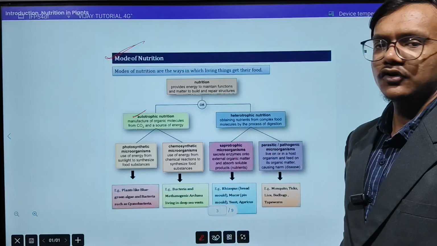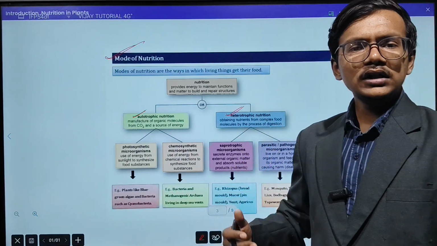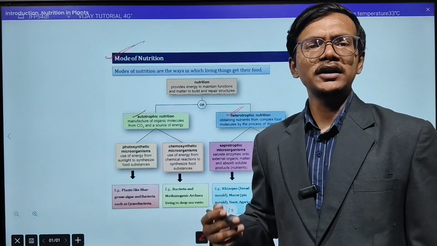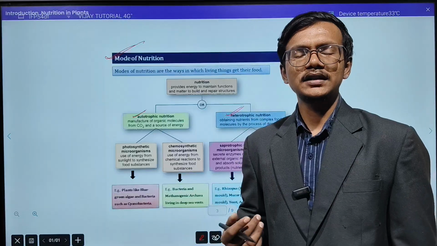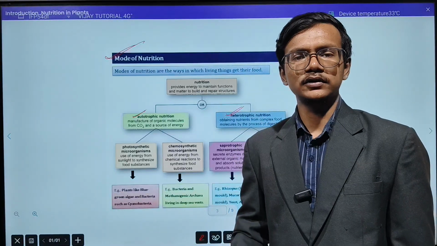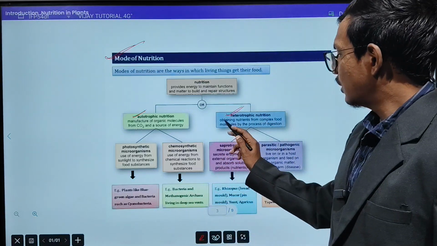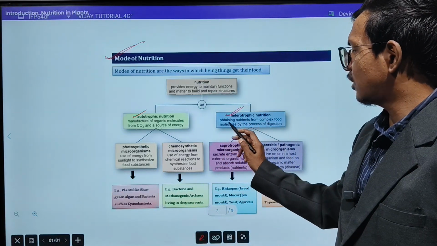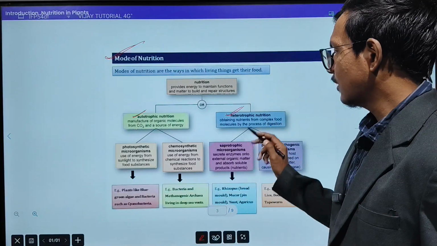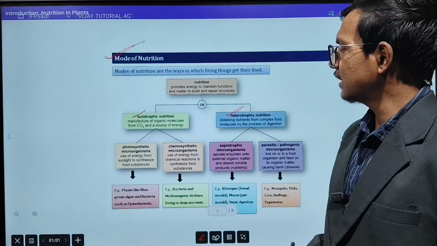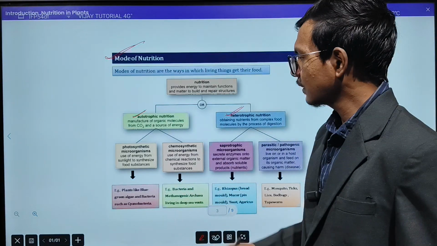Next, second is your heterotrophic nutrition. So, what do you mean by heterotrophic nutrition? Not all, but many of the organisms, for example, the best example you can take is a human being, are not able to synthesize their own food. They are dependent on someone else, that is plants you can take. So this type of heterotrophic nutrition is obtaining nutrition from complex food molecules by the process of digestion. Okay, so this is the definition of heterotrophic and autotrophic nutrition.